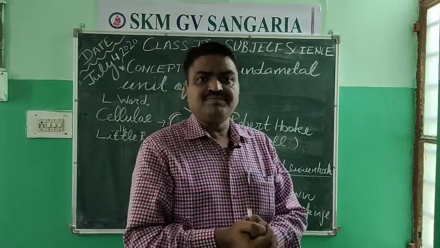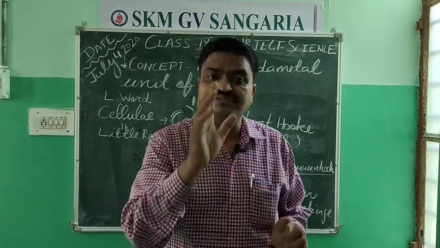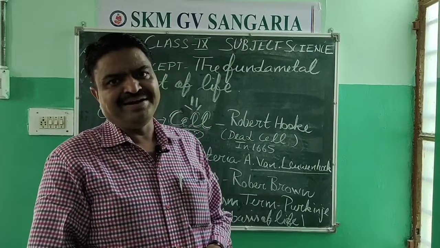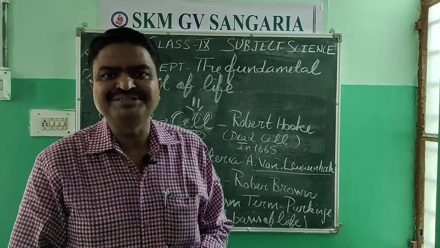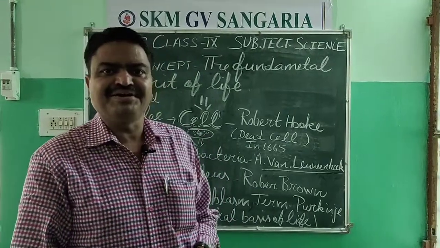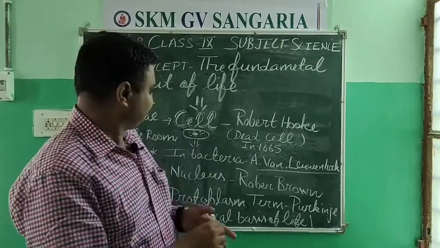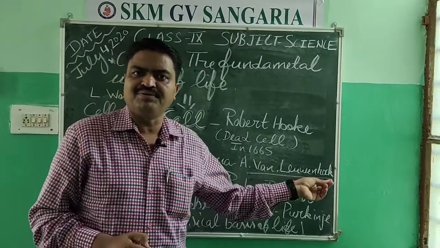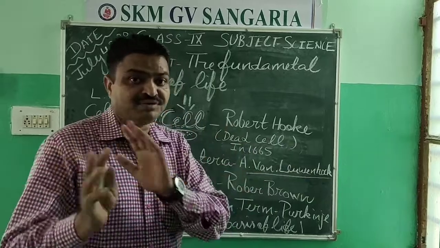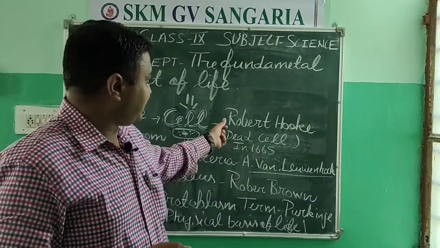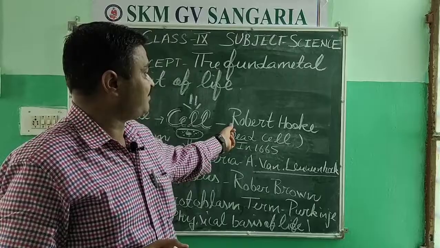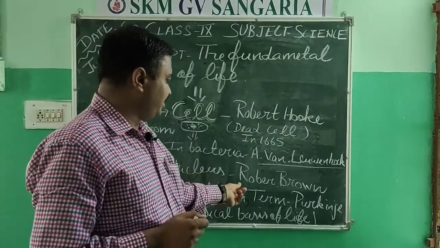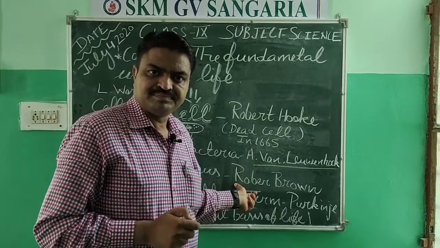That particular dense particle was discovered by again one Robert, and in this the surname is changed. It is Robert Brown. So the nucleus was discovered by Robert Brown. So don't confuse in this, students. The dead cell was discovered by Robert Hooke, and the nucleus was discovered by Robert Brown.